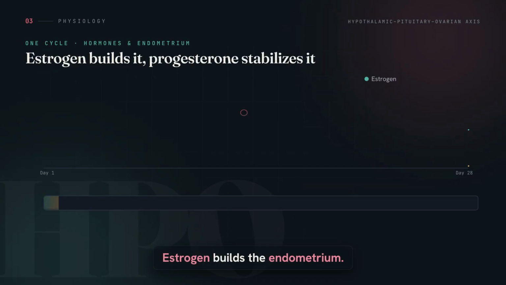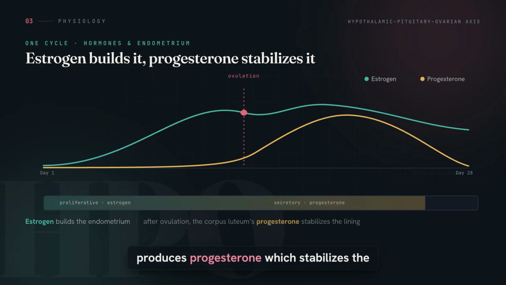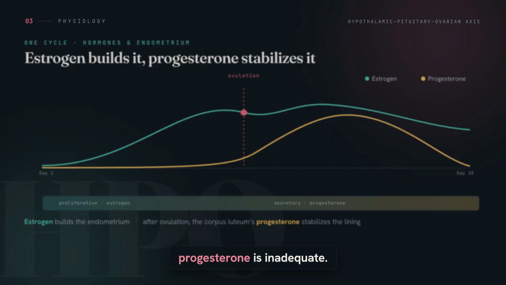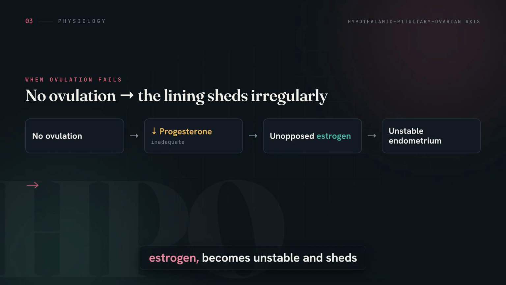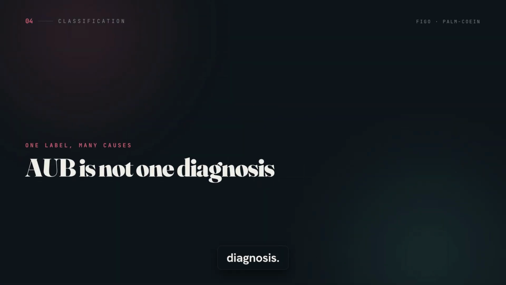Estrogen builds the endometrium. After ovulation, the corpus luteum produces progesterone, which stabilizes the lining. If ovulation does not occur, progesterone is inadequate. The endometrium remains under unopposed estrogen, becomes unstable, and sheds irregularly. This is called anovulatory bleeding or ovulatory dysfunction. But AUB is not one diagnosis.